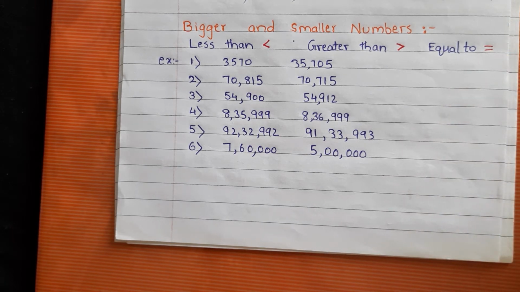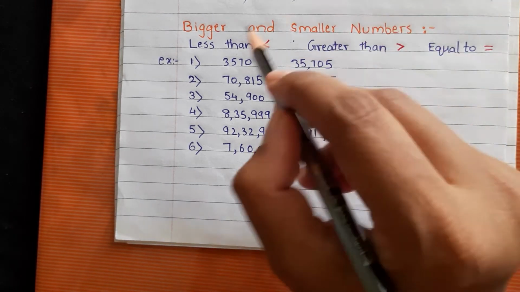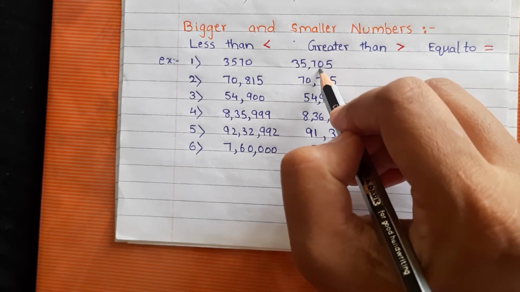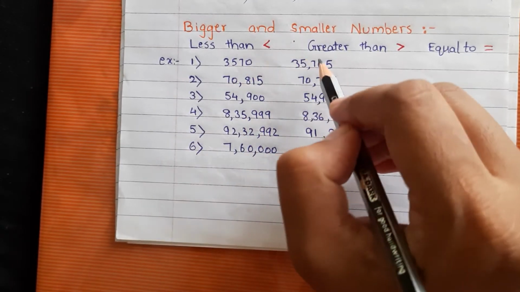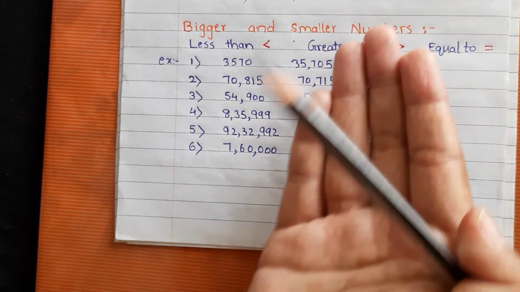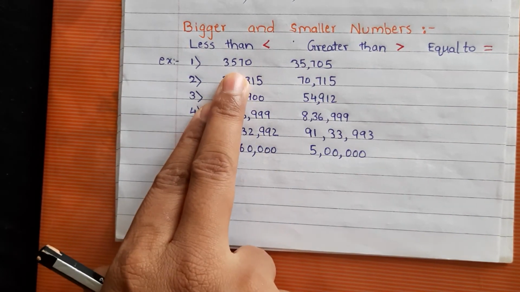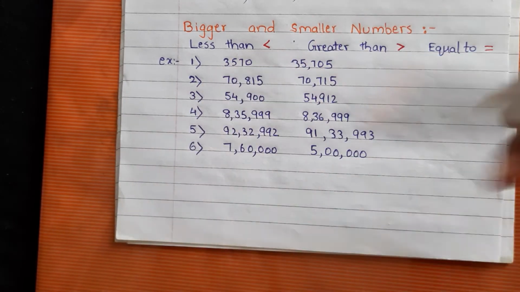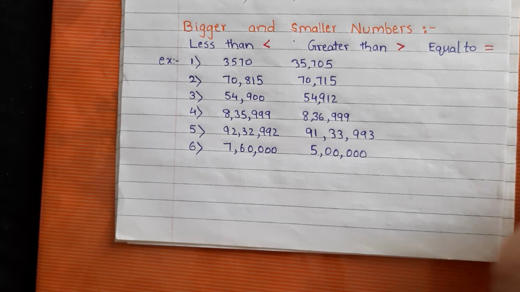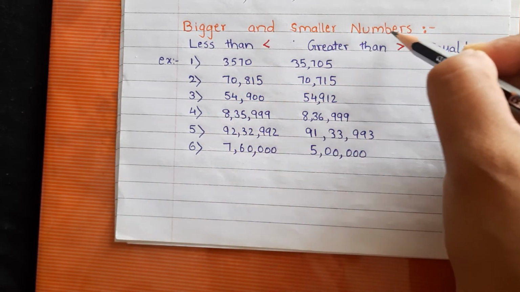Remember one thing: always read the left side number first and the right side number afterwards, and then you decide which sign will come between them. Don't read the right number first and the left number afterwards, because in English when we read anything, we always start reading from the left side.